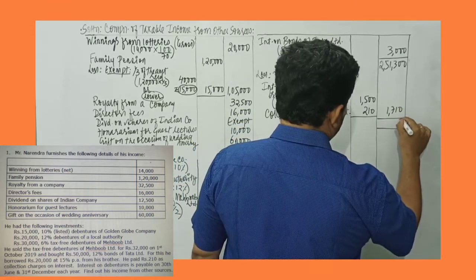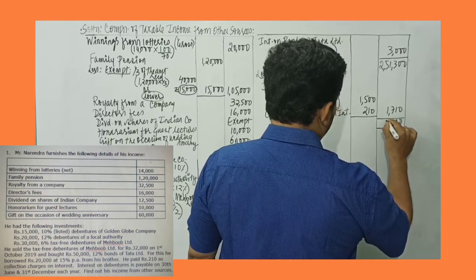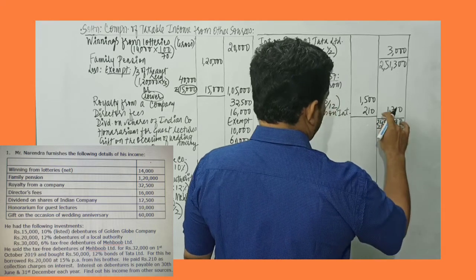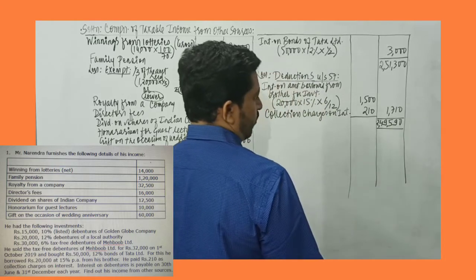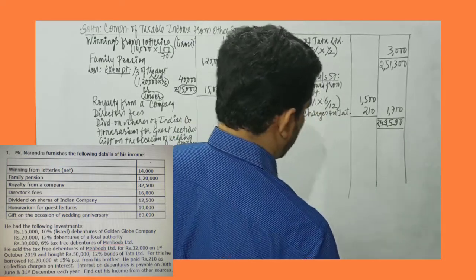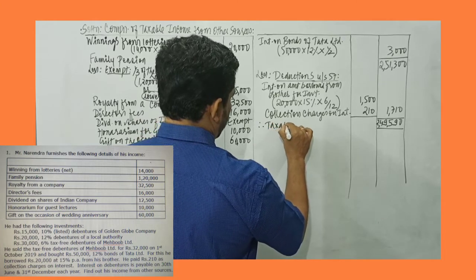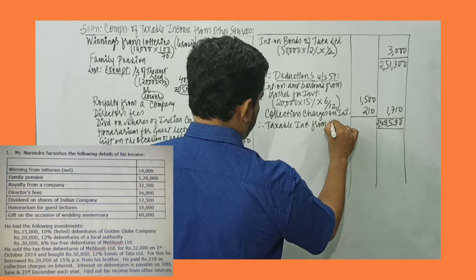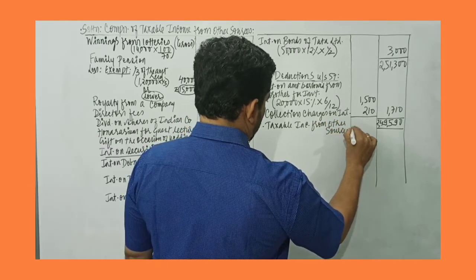So we get deduction, 10 minus 1 is 9, 12 minus 7 is 5. Once again it is 9, 4, 2. 2 lakh 4950, 50,700, 51,200, 51,300. Therefore, taxable income from other sources.